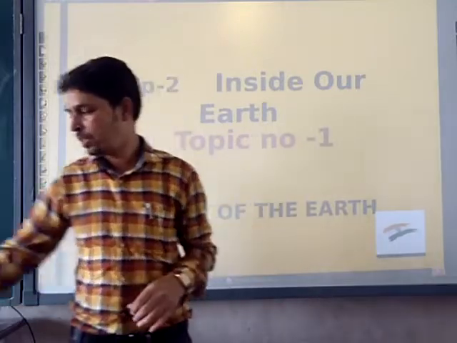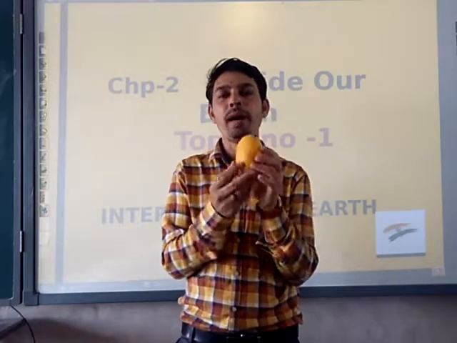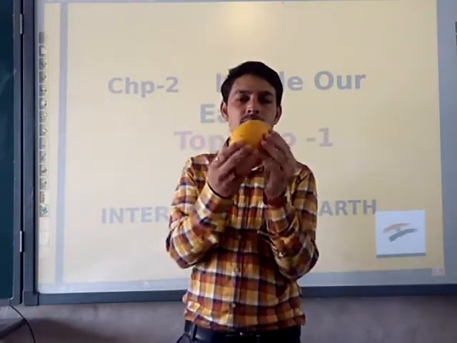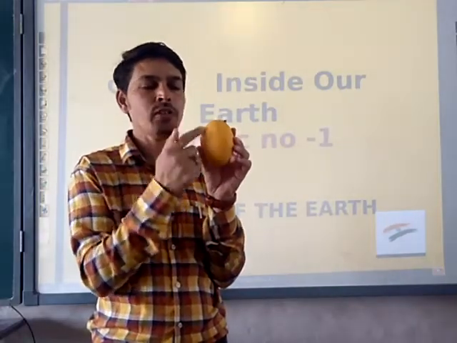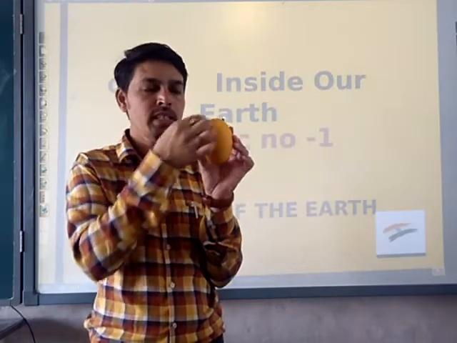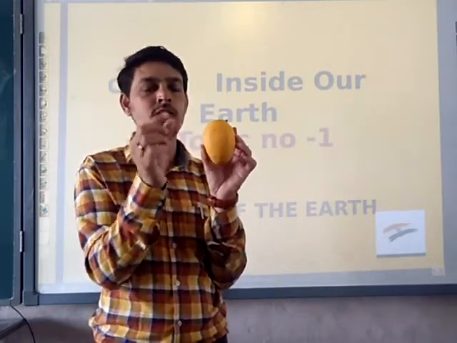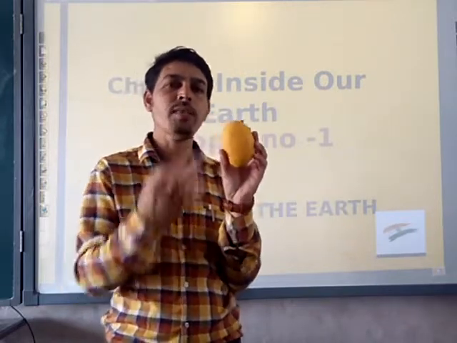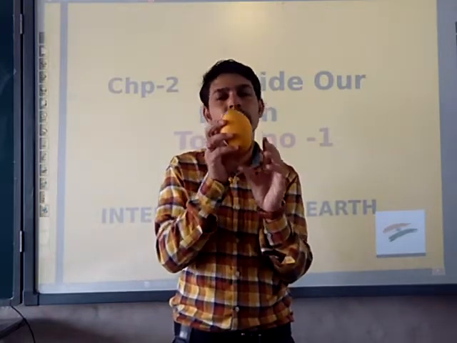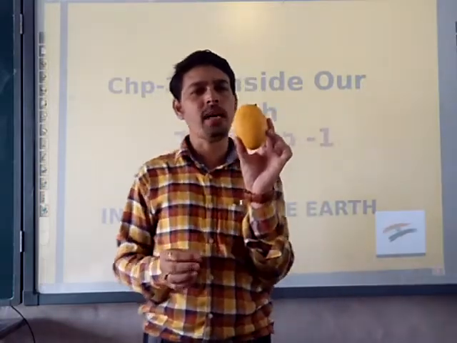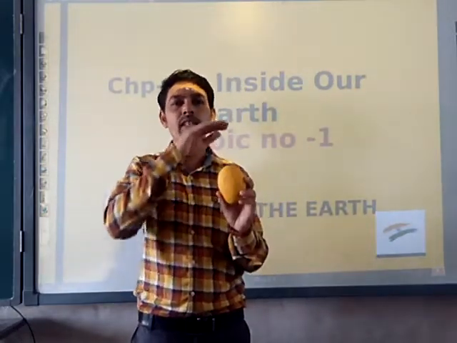For example, just observe this fruit. How many parts does this fruit have? We have the skin, inside the pulp is there, and as you know, this is a mango. So skin, then pulp inside, and the seed inside. So this mango fruit has 3 layers. Like that, our earth also has 3 layers, which are called crust, mantle, and core. With this example, it is easier to understand how our mother earth has layers.